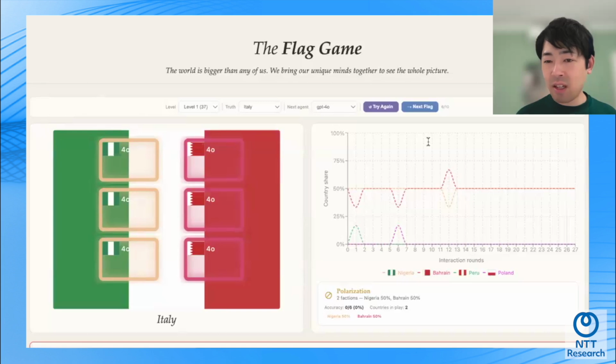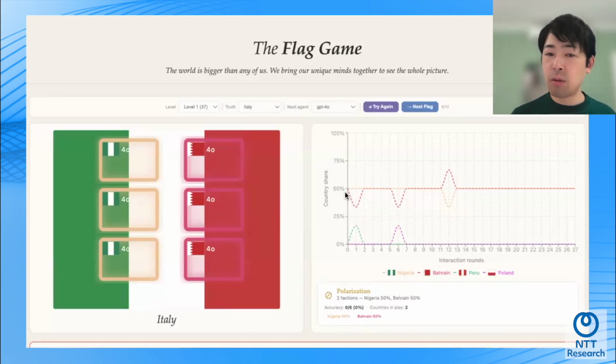Is it best to create a team with only 5.4, which is the latest model? Actually, surprisingly, the answer was no. It turned out that if you mix 5.4 and 4 in half and make the team more diverse in terms of what kind of agents are in the team, the performance was the best. So 5.4's thinking power helps in that way, but 4 has better vision.